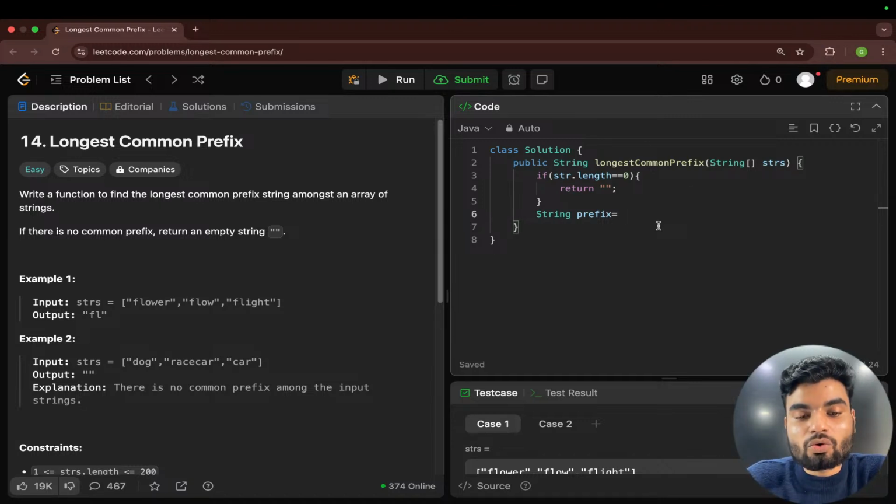Right now we have the 0 index value. We'll assume that is a prefix. Okay, the 0 index value we were assuming. So strs will take the 0 index value. Cool. And here we will have the for loop.